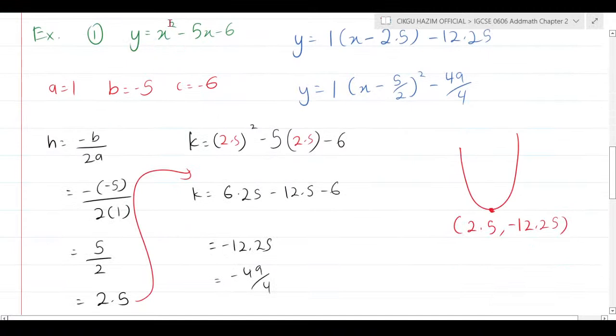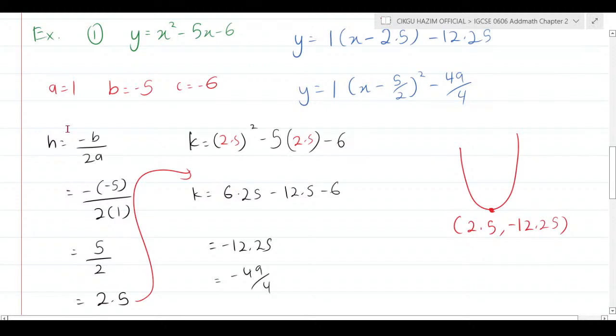We know that y equals x squared minus 5x minus 6. Always identify the values of a, b, c first. So a equals 1, b equals negative 5, c equals negative 6. Straight away apply the formula h equals negative b over 2a. So negative multiplied by b, which is negative 5, over 2 multiplied by a, which is just 1. Negative times negative becomes positive, so positive 5 over 2, or you can write it as the decimal 2.5. You can also write it as a fraction, but here I'm just showing it with decimals.